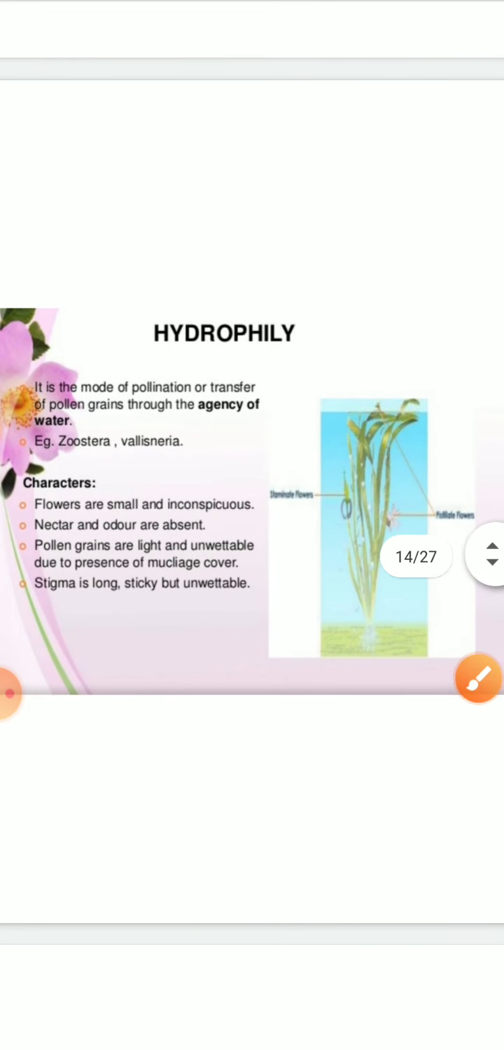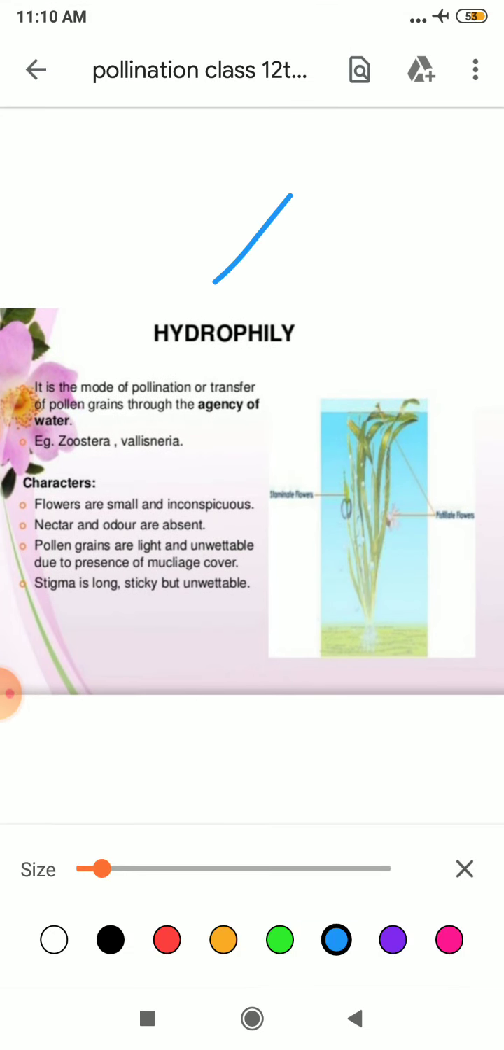Next, students, it is hydrophily. The word hydro is for water. So it is a mode of pollination or transfer of pollen grain through the agency of water. Examples of those flowers are Zostera and Vallisneria. Please, again I am repeating, learn these examples. And what are the characteristics that must be there in the flower that undergoes hydrophily? Students, the flower must be small and inconspicuous. Second, nectar and odor must be absent. It doesn't care, understood.